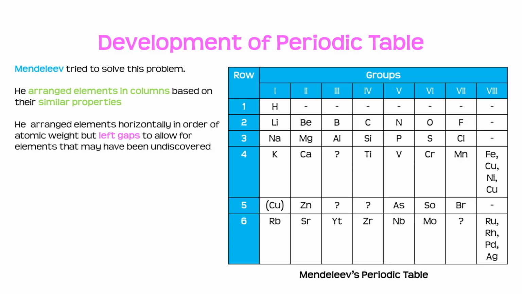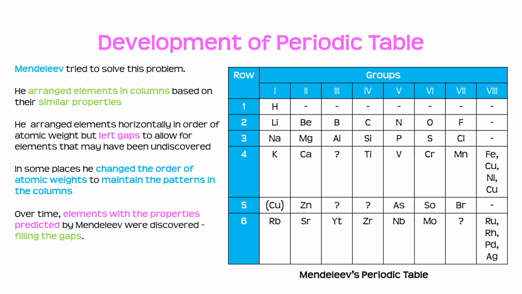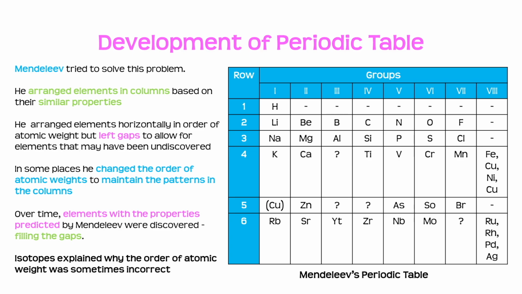He arranged elements horizontally in order of atomic weight, but left gaps to allow for elements that may have been undiscovered up to that point. In some places, he changed the order of atomic weights to maintain the patterns in the columns. Now, over time, elements with the properties predicted by Mendeleev were discovered, filling the gaps. Now, isotopes explained why the order of atomic weight was sometimes incorrect. And that is how we got to the periodic table that we use today.